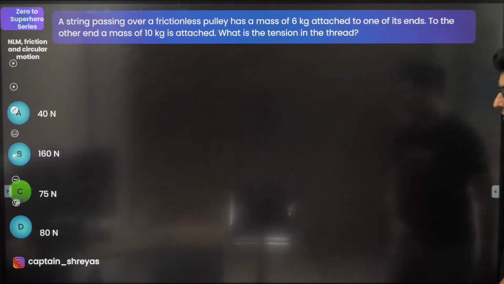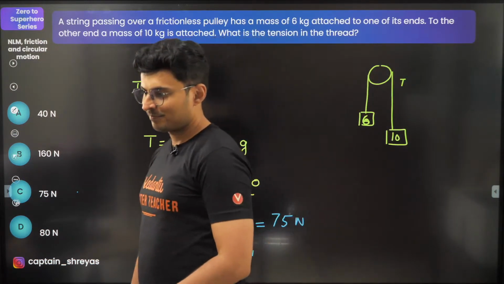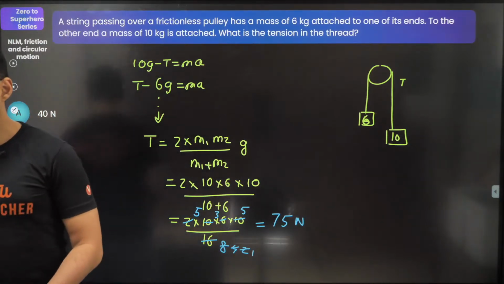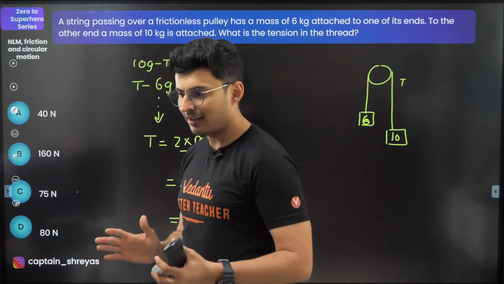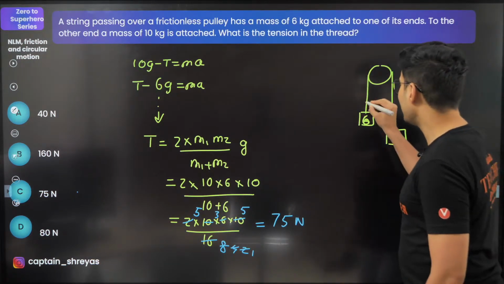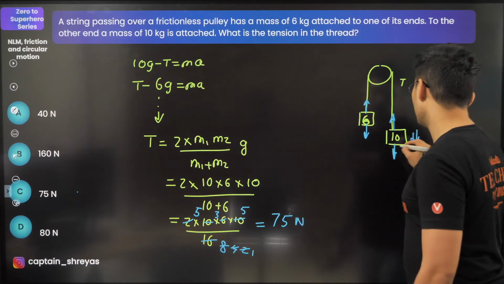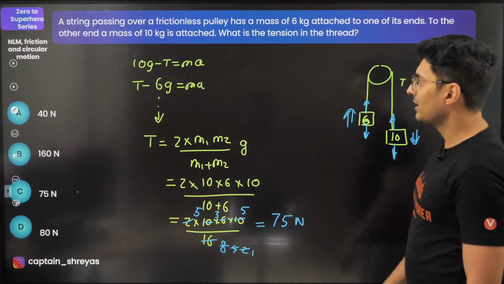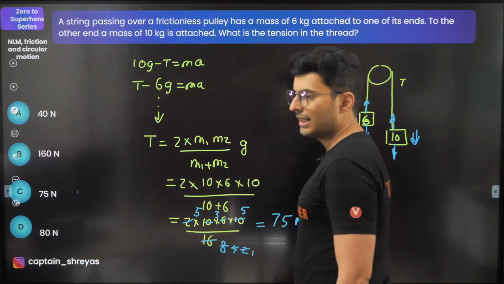Option C it is. It is not 50, it is not 80, it is not 160, it is not 40. Hello Nandini, welcome bacha. Got it? Clear? Cool. So this was based on your FBD forces, and this goes down, this goes up, something like that. Yep. Cool. Let's move on.